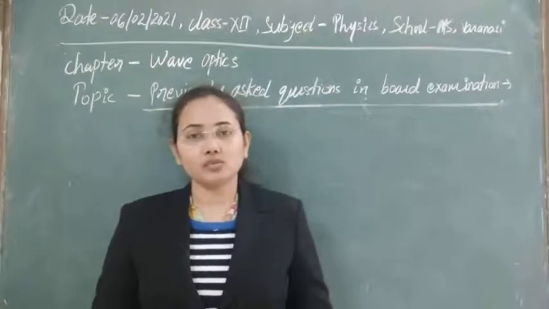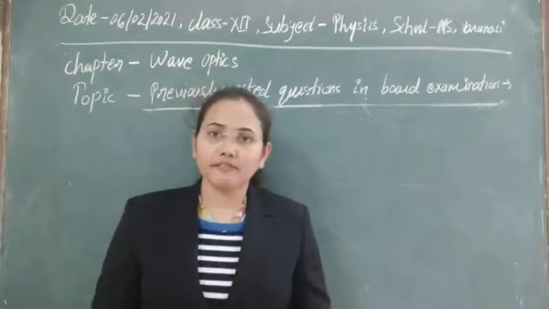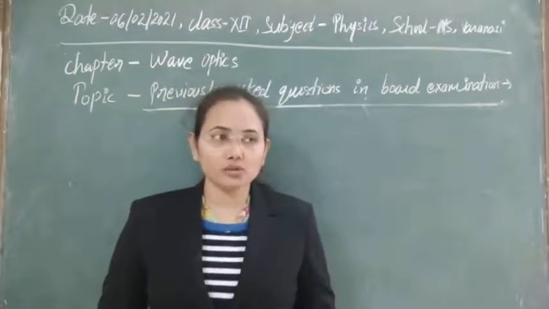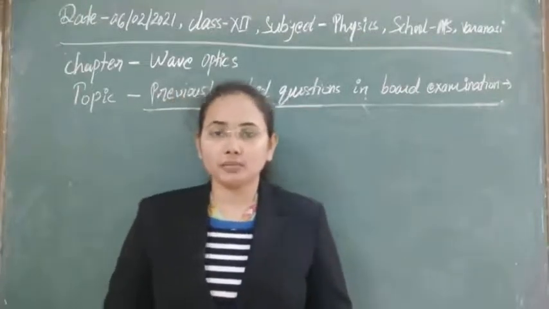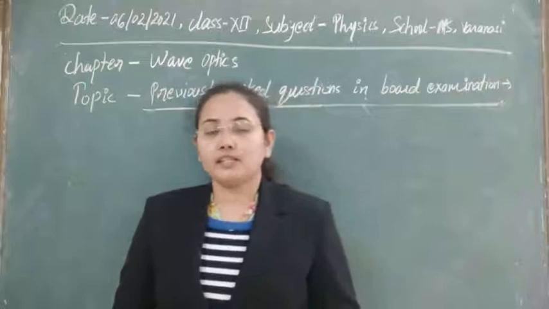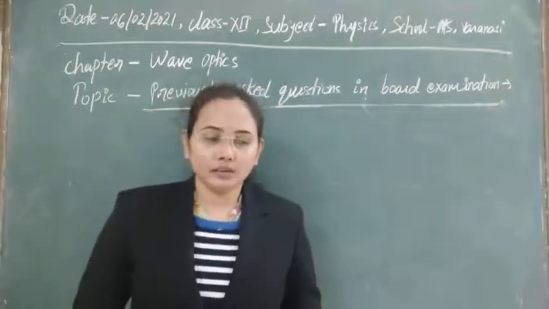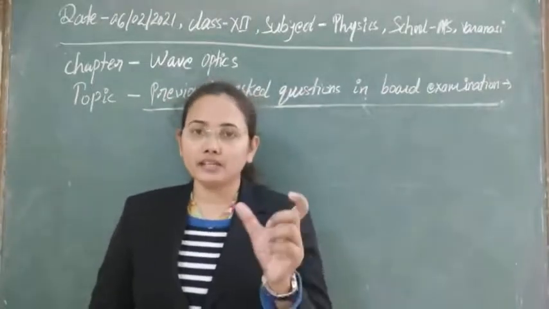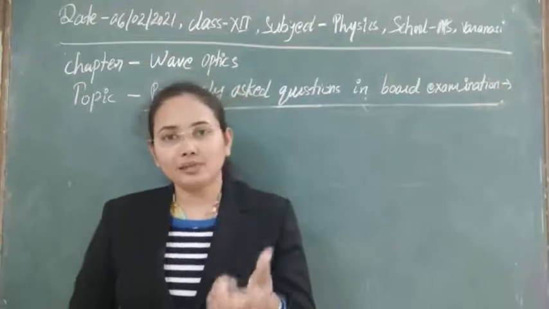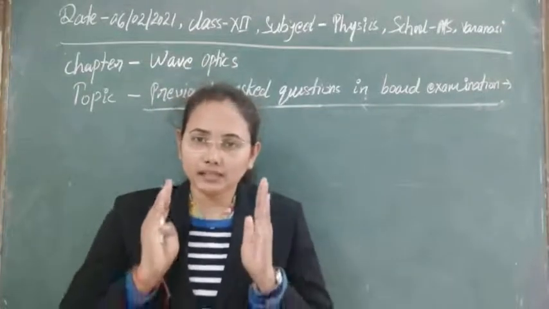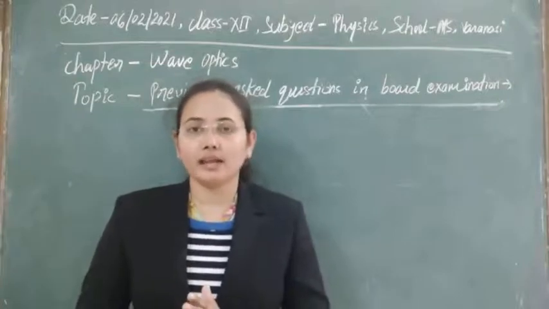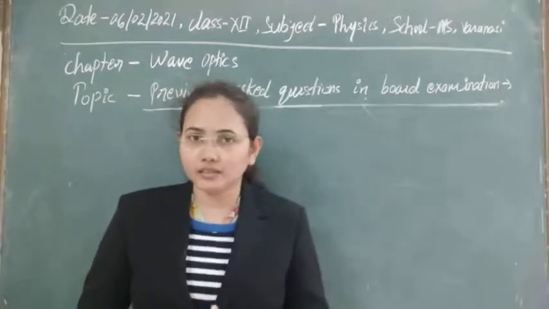It means they should emit the same frequency of light, and the phase difference between the light waves should be constant with time and space. You can also say that the phase difference between them can be zero or can be constant. This is the basic and necessary property to get the interference pattern or interference phenomenon.